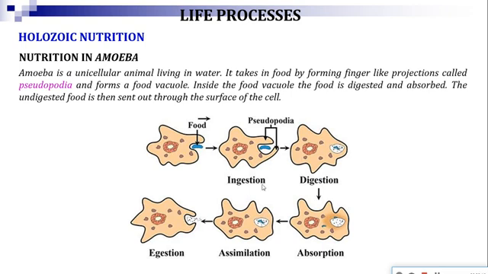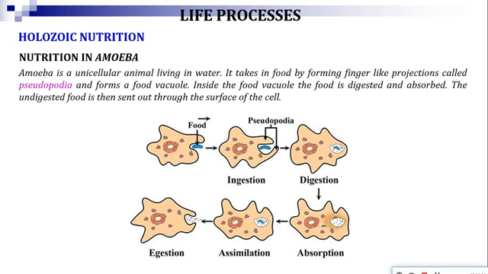Try to make it clear what happens in 5 different stages of the holozoic nutrition, that is ingestion, digestion, absorption, assimilation and egestion.